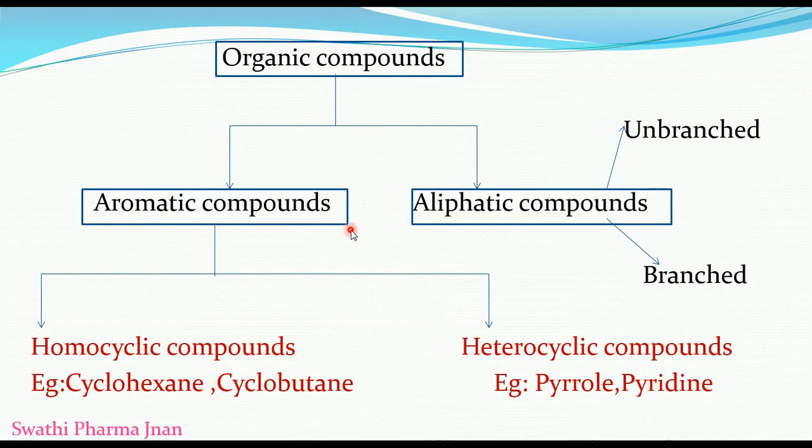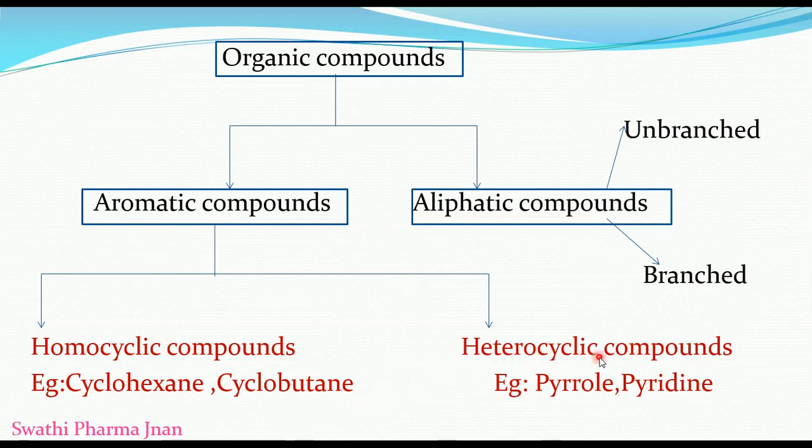Next are aromatic compounds. Aromatic compounds are again subclassified into two classes: one is homocyclic compounds and the second is heterocyclic compounds. Homocyclic, by the name itself you can understand, means cyclic compounds which contain the same atoms. Homo means same, so the same atoms are present in the cyclic compounds. Examples of homocyclic compounds are cyclohexane and cyclobutane, etc.